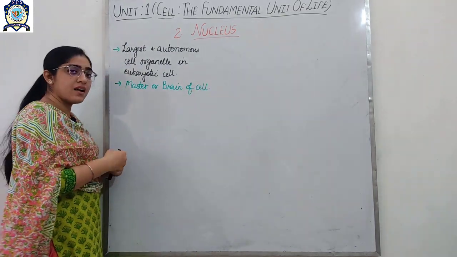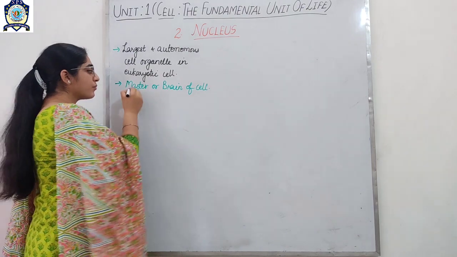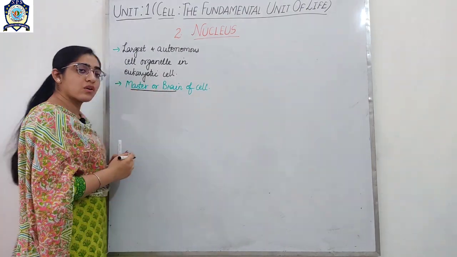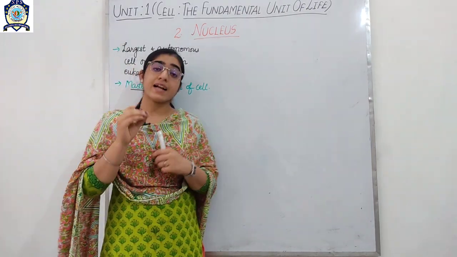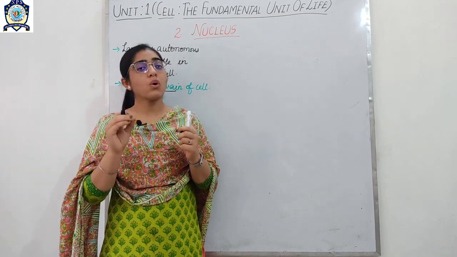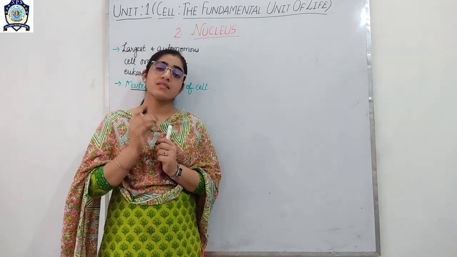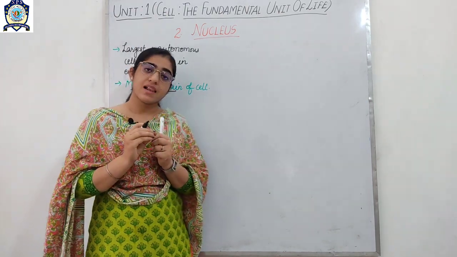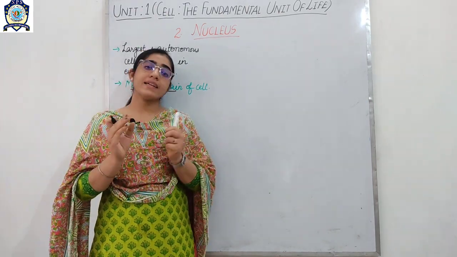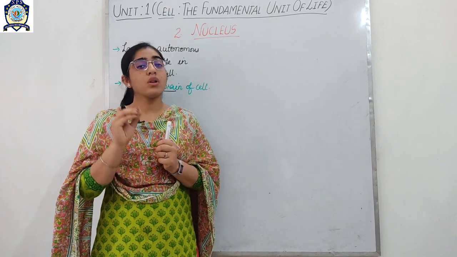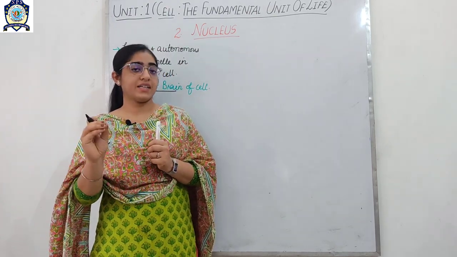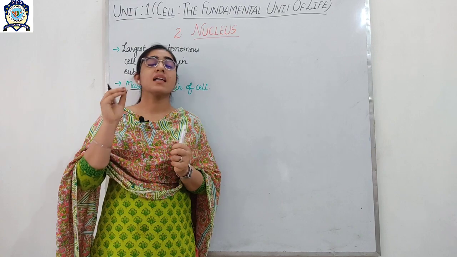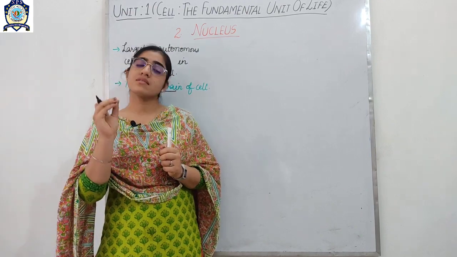Nucleus is called the master or the brain of the cell because it directs and controls all the activities of a cell. Again I am repeating, it is called the brain of the cell because it directs and controls all the cellular activities. Cellular activity means the activities of a cell.